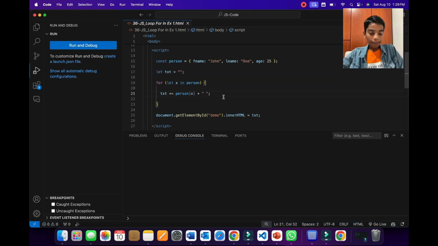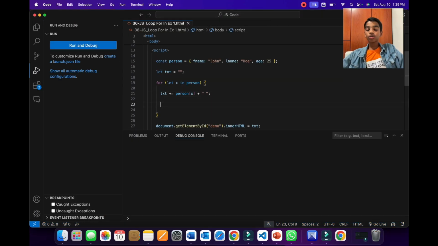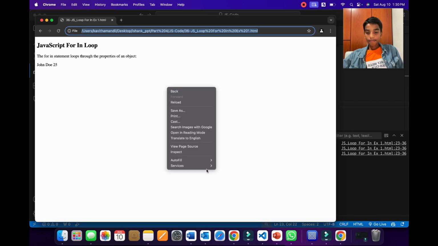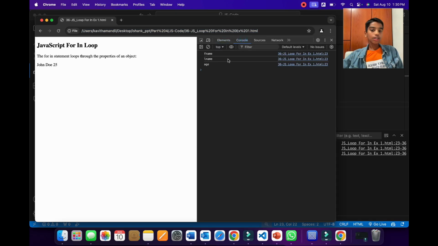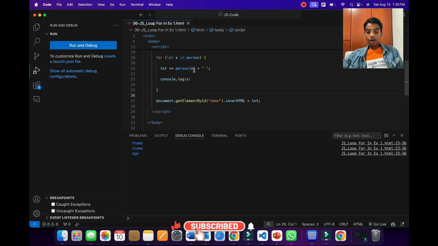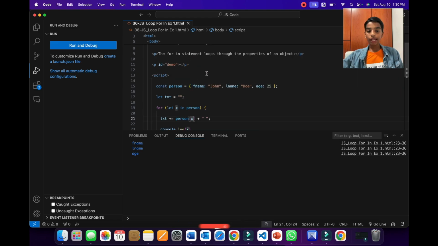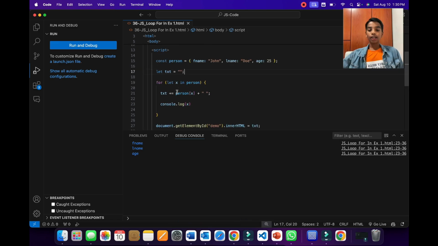But let's see what will happen to x over here. To know that, we have to write console.log and then x in brackets. Now when we run this using Chrome again and press inspect and go to the console, as you can see over here, we're getting the property names. We're using those property names to get those values. That's why we have used person[x].